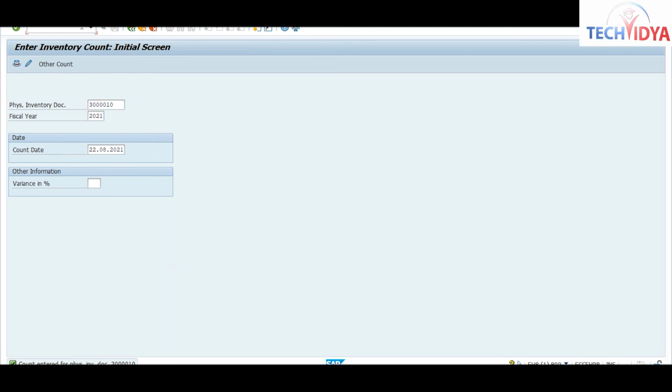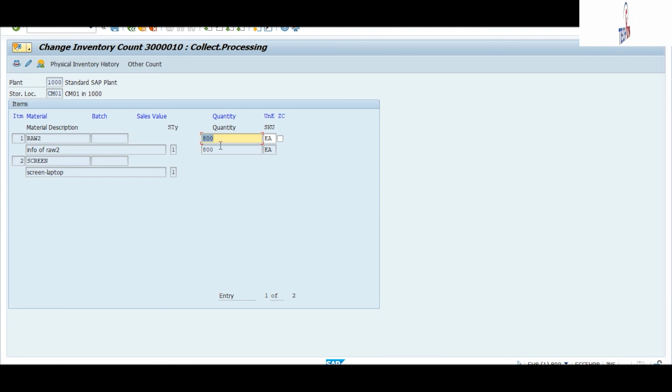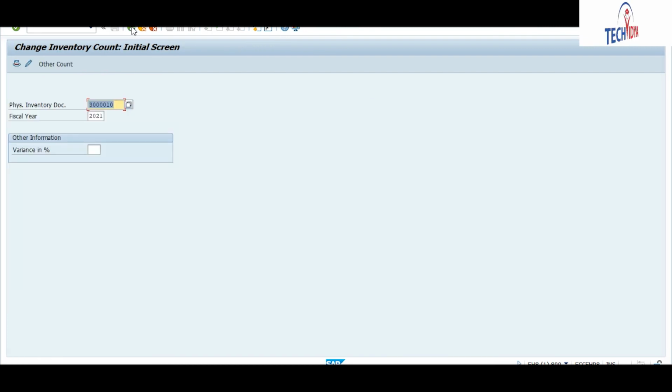Now if you feel that you have entered something wrong and you want to make changes, use the T code MI05, and make changes to your count. You can change the count that you have entered. I am not making changes here. I have finalized my document and I have done the counting part also. I have entered the count also.